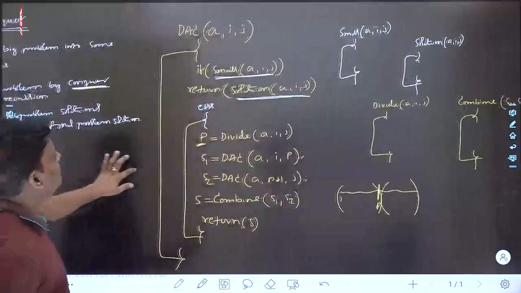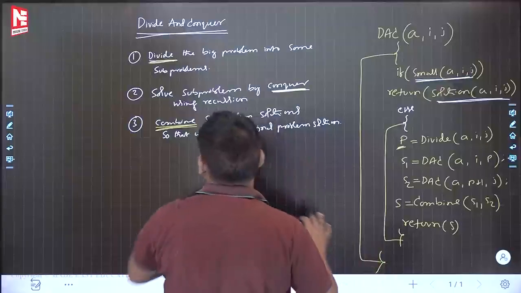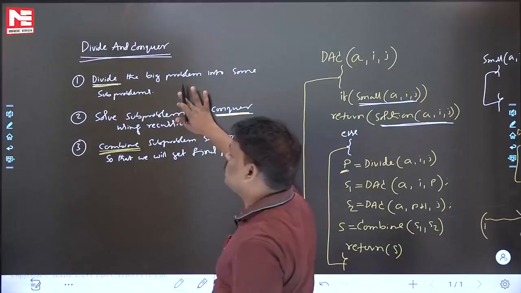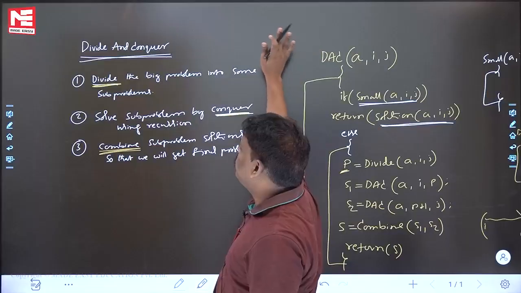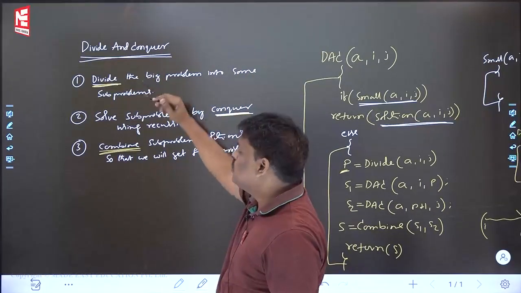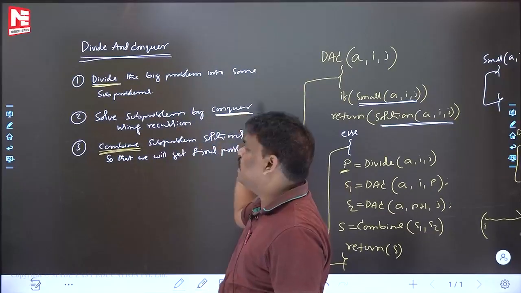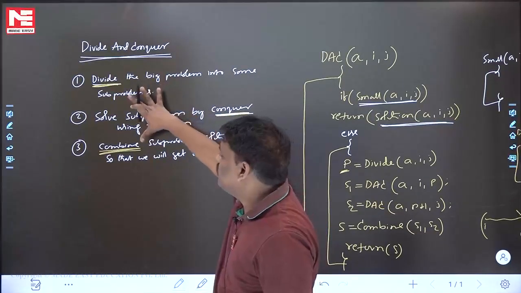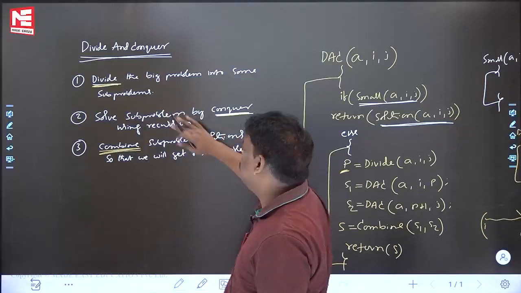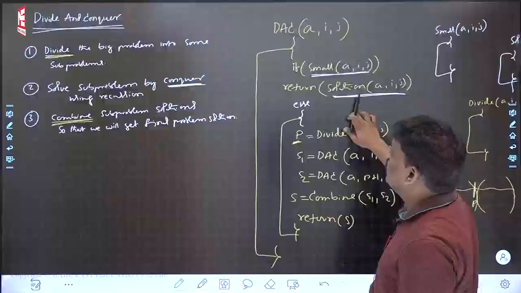Now some people are asking, sir, what have you done previously? Previously I wrote normal English lines. Divide the bigger problem into some subproblems. Next, solve the subproblems. Next, combine the subproblem solutions so that you will get the final problem answer. So for every step, whatever I wrote in the normal English line, I have now written the algorithm.